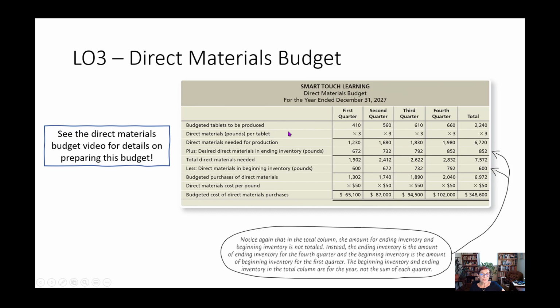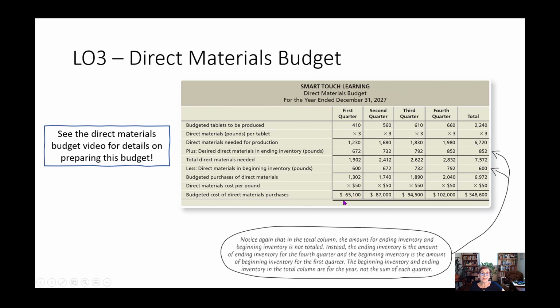Now the direct materials budget, don't get confused with the units. There are 2 different kinds of units on here, right? We have the budgeted tablets to be produced. That's the finished product. And then we say, well, it needs 3 pounds of product per tablet. So to make 410 units, you need 1,230 pounds. Once you do that, this part looks very much like the production budget. You add your desired ending inventory, subtract your beginning inventory, then you get your purchases of direct materials. This is pounds, remember? Multiply that by your cost per pound, and that gives you the total dollars that you are going to spend on direct materials.